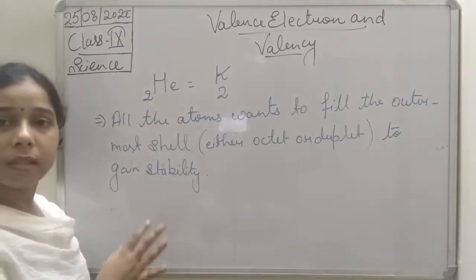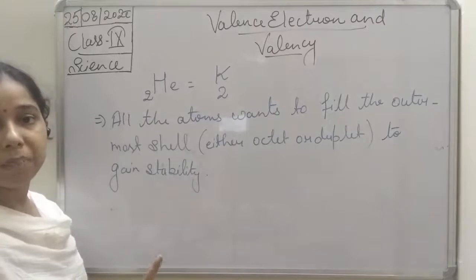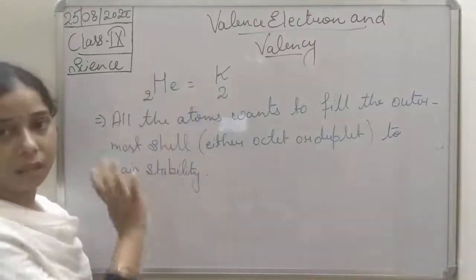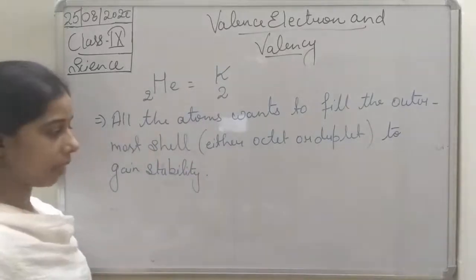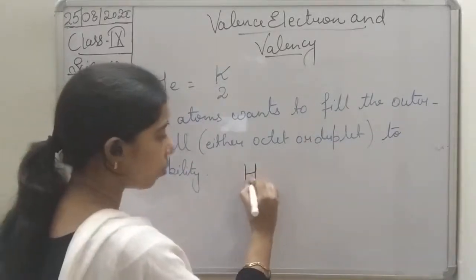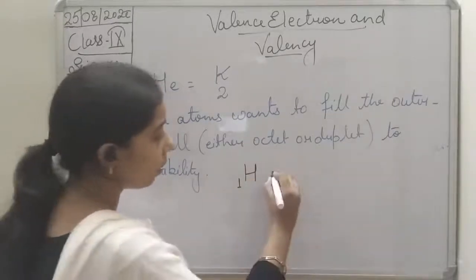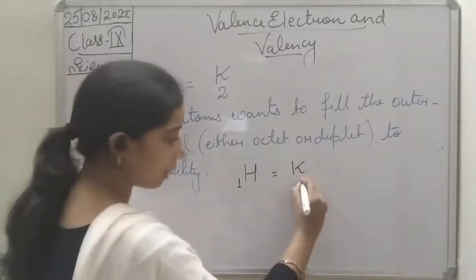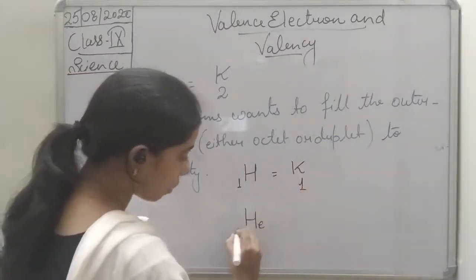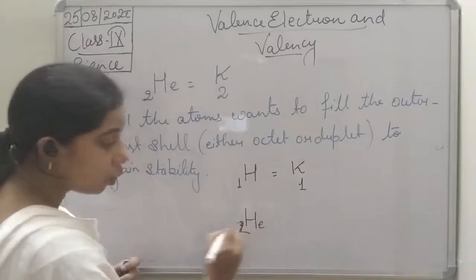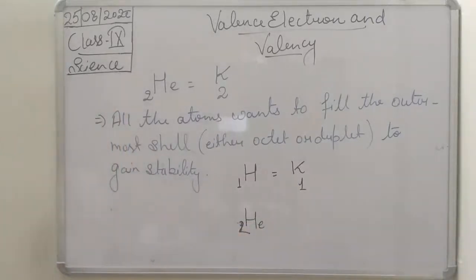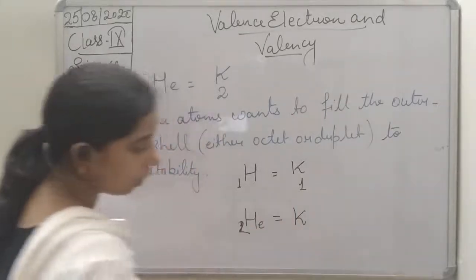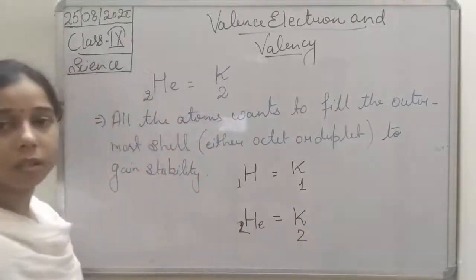Let me tell you, students, there are only two atoms in which the electrons are present up to the K shell. That one is hydrogen and the second one is helium. You see, hydrogen has atomic number 1. So its electron will be present only in one shell, and that is the K shell. The same thing happens with helium, students. Helium has 2 electrons, so the only shell is the K shell, and these 2 electrons will be present in the K shell.